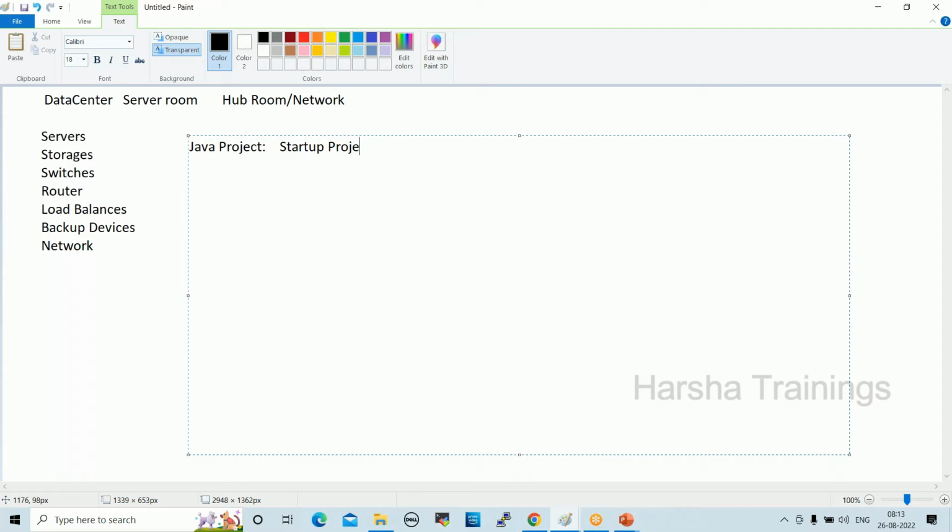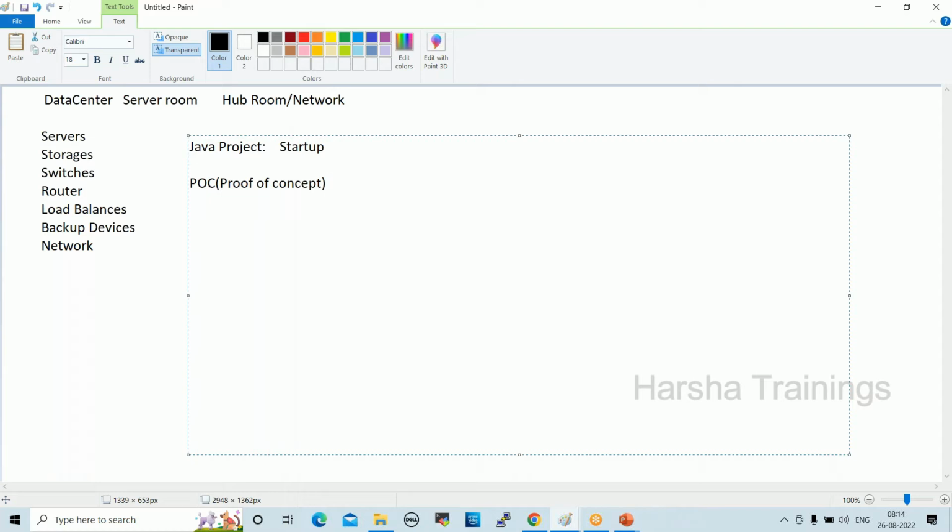Startup project, startup company or startup project, first project, right? So before getting this real project, the client asks you to prepare some POC, right? So in real-time projects, every project team follows this. Before getting a real project, the client asks you to prepare some POC. What is POC? Anyone? What is POC? Proof of concept. Right. Proof of concept. It's some proof you need to showcase to the client. Then only the client will give you the real project, right?